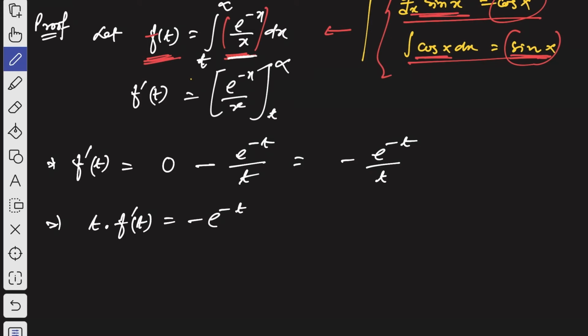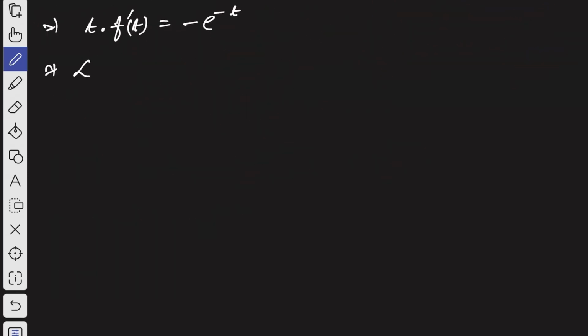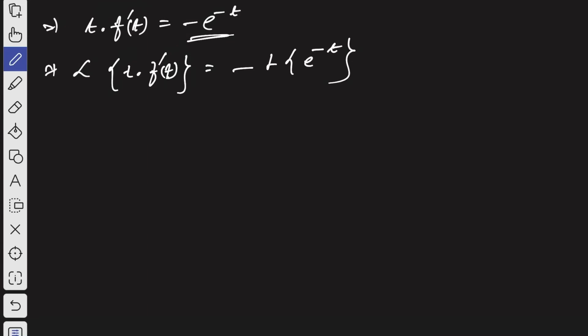Now let us take the Laplace transformation. The Laplace transformation of t into the first order derivative of f of t, that is f dash of t, can be written as minus the Laplace transformation of e to the power minus t. Now, to proceed from here we need to be very careful.